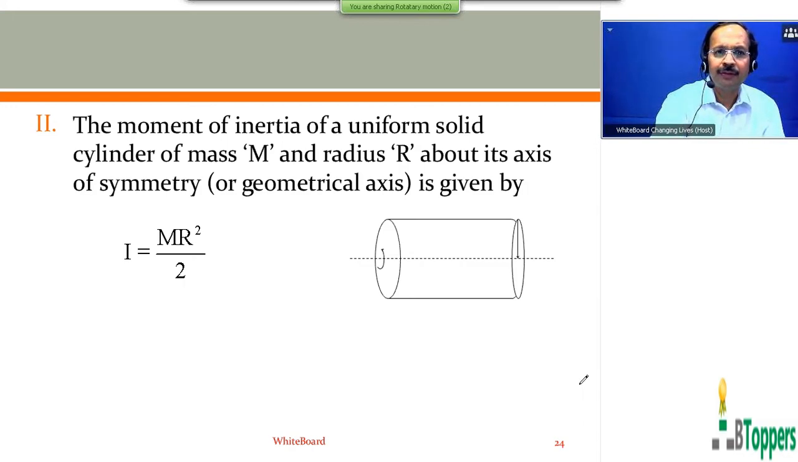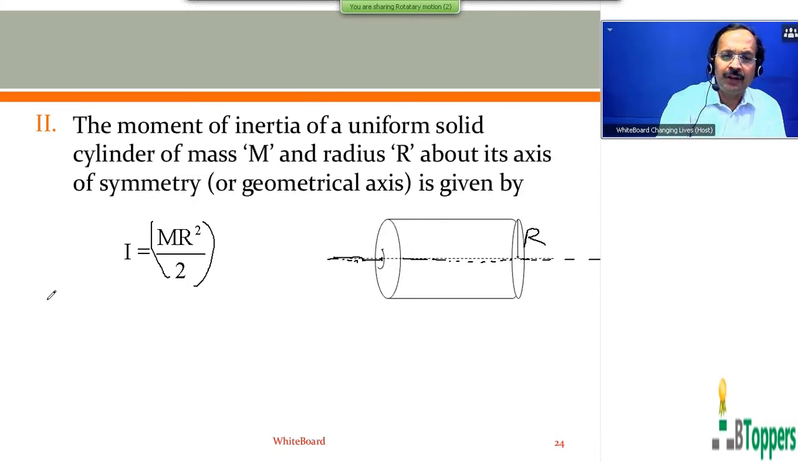So look at the screen, you can copy the conclusion. If you are writing the notes, here R represents the radius. That is, the moment of inertia of a uniform solid cylinder of mass capital M and radius R about its axis of symmetry or geometrical axis is given by I equal to MR square by 2. That is, when the cylinder is rotating about its axis of symmetry, the moment of inertia can be taken as MR square by 2.